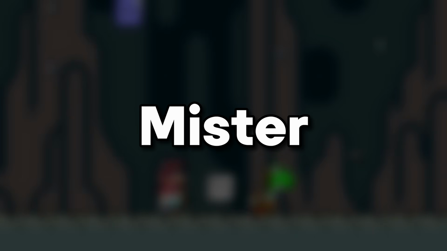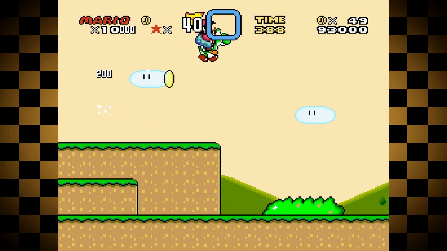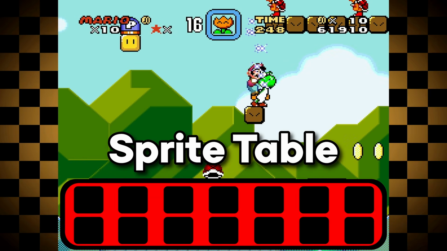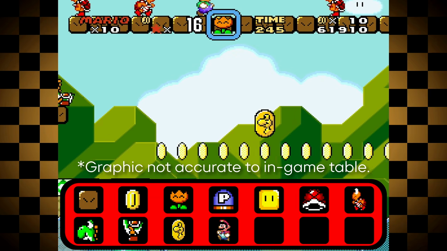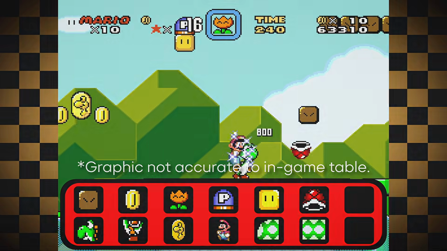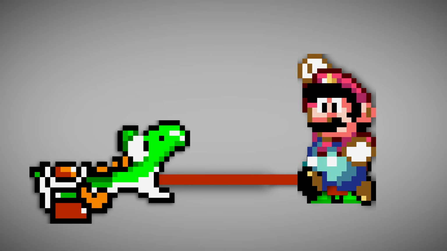September 2010, user Mr. would find a different method for the item swap glitch, where instead of the previous version, which involved overloading something called the game's sprite table, which allows for only so many objects to be shown based on the console's graphic capabilities, Mr. would instead have a Yoshi eat a power-up at the same time Mario collects it.